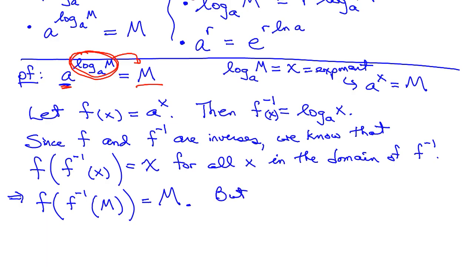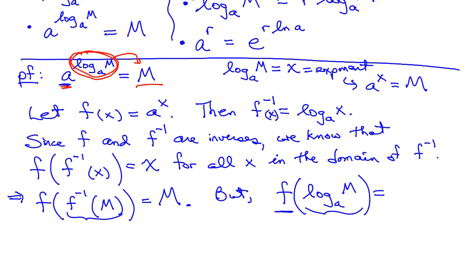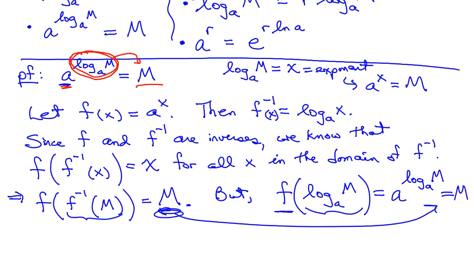But what else do we have? Well, we can take f of f inverse of m. F inverse of m comes from 3 lines up. It's log base a of m. And now I can take log base a of m and evaluate that inside f. But f was the exponential. And so f of log base a of m is really a raised to the log base a of m. But that's equal to m. So there you go. That's the proof.